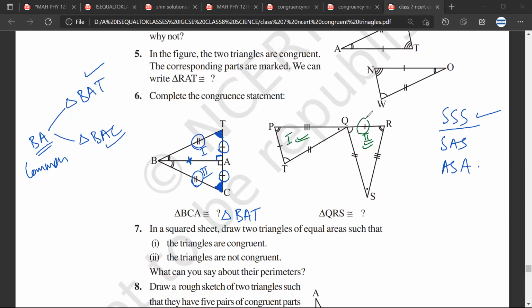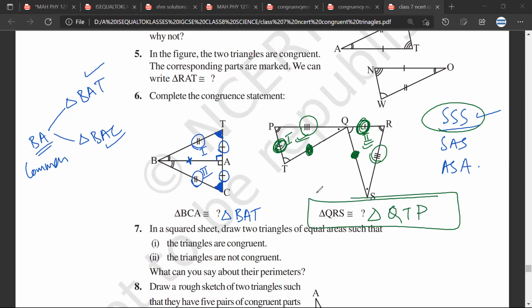Again, we start the same exercise. This is equal to this. This is equal to this. And this is equal to this. So, Mr. Sarthak, which criteria is applicable? So it will be SSS. Again, it will be SSS because we are taking the help of the corresponding sides of the triangle. So triangle QRS would be congruent to triangle QTP. Sarthak, is it making sense? Yes, sir.